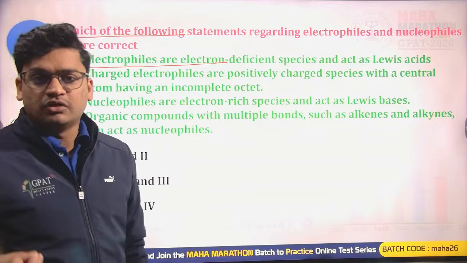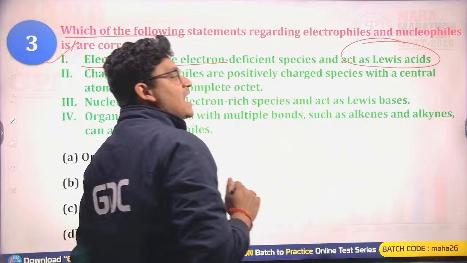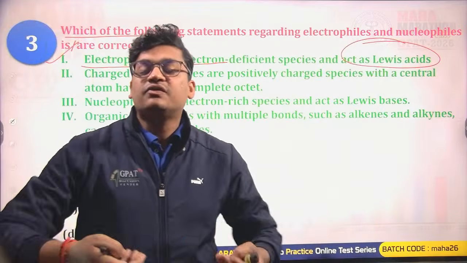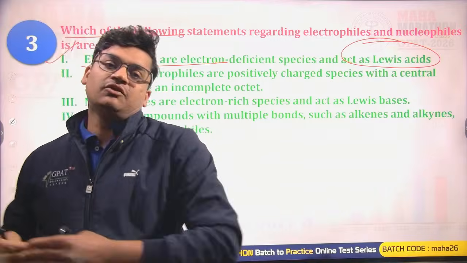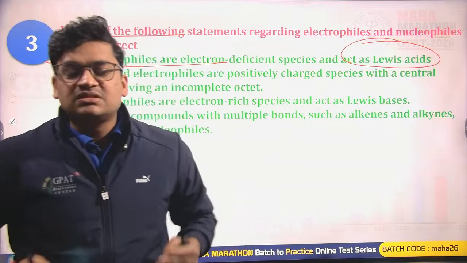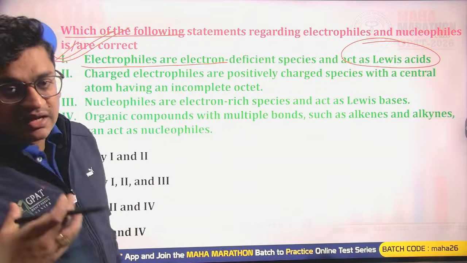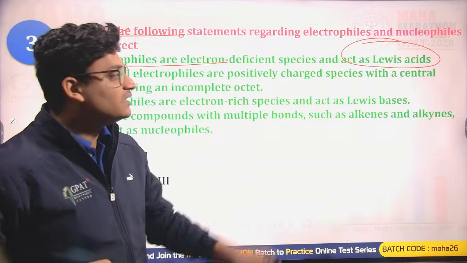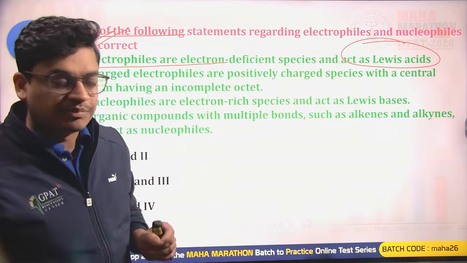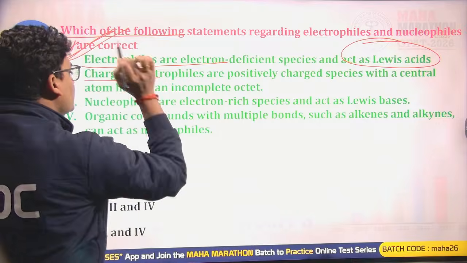That is, they have love for the electrons, and they are acting as a Lewis acid. The reason is, if they have a deficiency of electrons, they must have electron pair accepting properties. So yes, the first statement is very right.